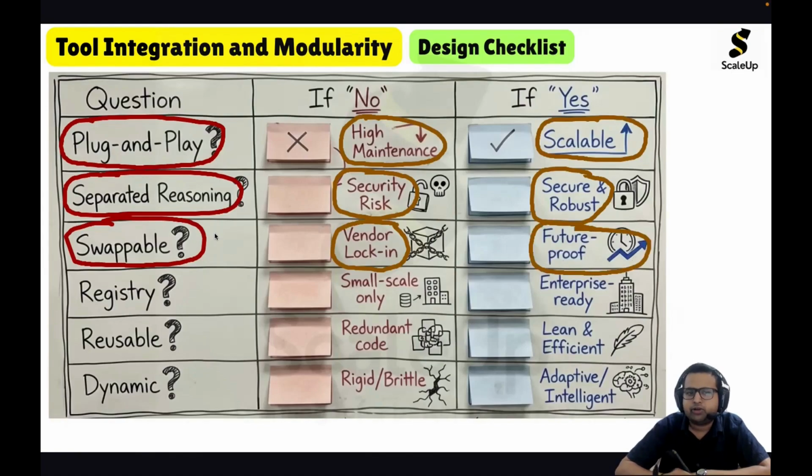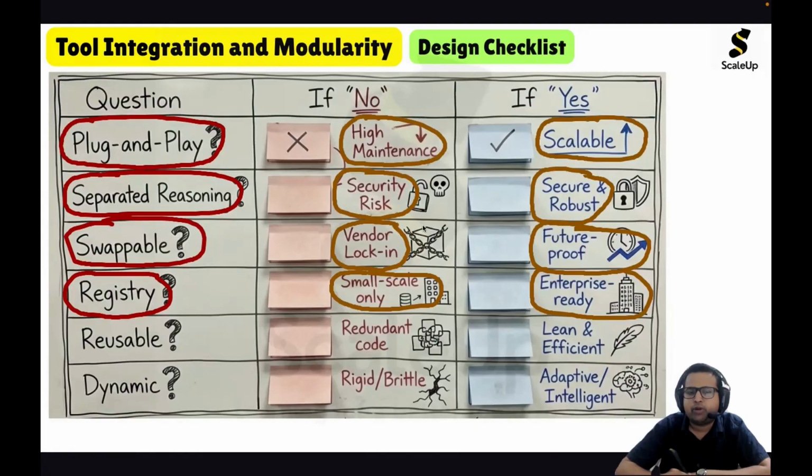Now, next very important question: tool registry. If you are not making use of a tool registry, then you cannot integrate thousands of tools in your agentic AI system. Then your agentic AI system will be small scale only. It will support only some n number of tools. But if you are maintaining a tool registry, it will be very easy for you to manage even thousands of tools via the tool registry. So your agentic AI system will be enterprise ready.